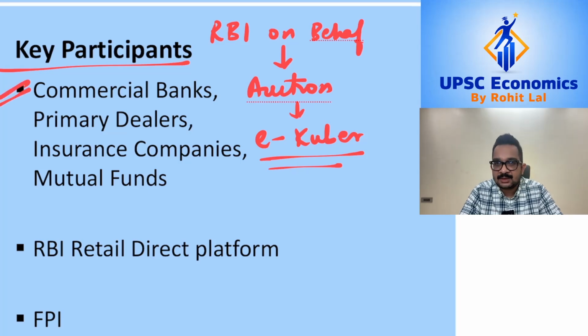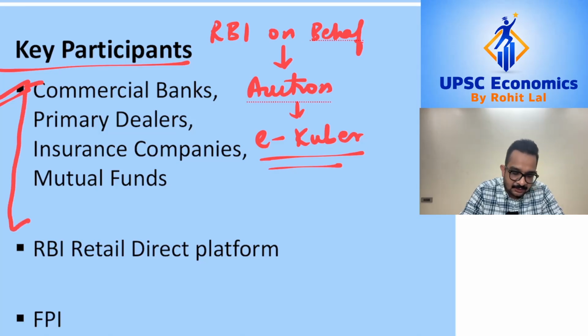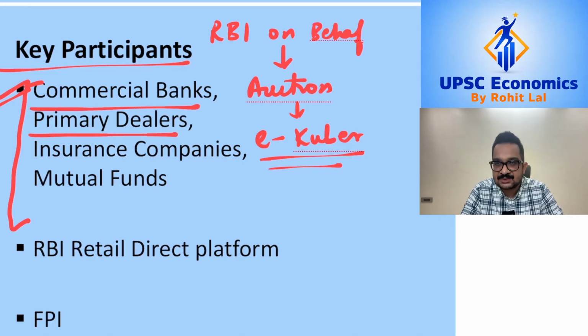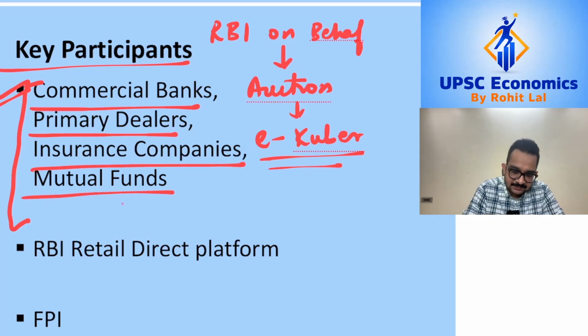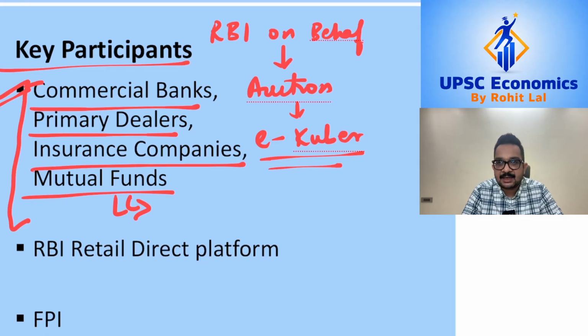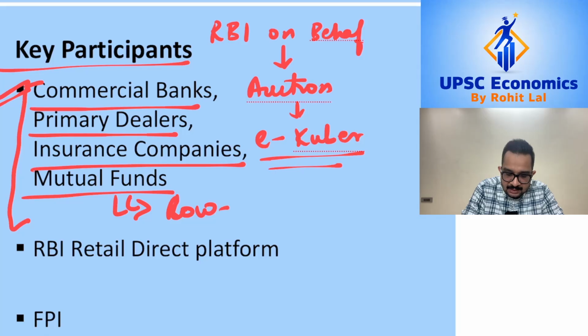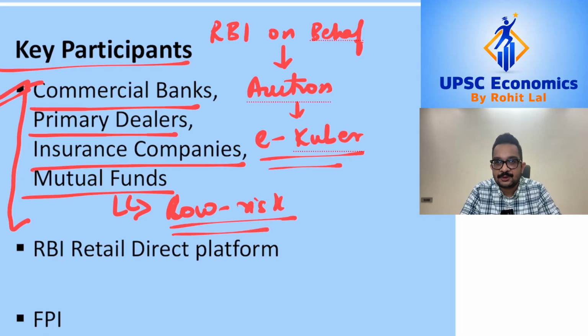Now if you talk about the investors who typically participate or purchase these government securities, the first category are your institutional investors. So you have commercial banks, then you have primary dealers which we'll discuss in another video, and you have financial institutions such as insurance companies and mutual funds which participate in buying government securities because these are considered as low risk instruments. So this becomes an important portfolio for different institutional investors.